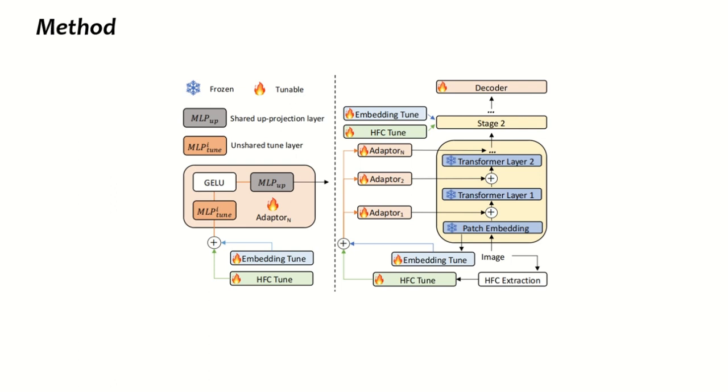As illustrated in the figure above, EVP composes of three basic modules: patch embedding tune, high-frequency components tune as well as adapter. Patch embedding tune aims at tuning pre-trained patch embedding. We freeze the original patch embedding layer and add a tunable linear layer to tune the original embedding. For high-frequency components tune, we first apply fast Fourier transform to the input image and a fixed mask to the spectrum to extract the high-frequency components.